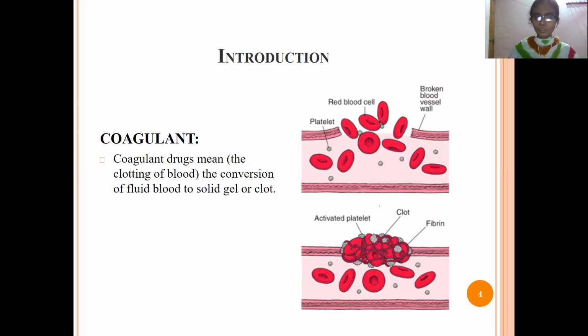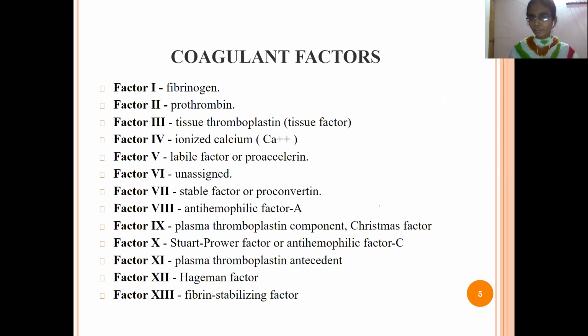That is the meaning of coagulant: it will clot the blood by converting the fluid blood into a solid gel or clot form. These are the coagulant factors responsible for converting liquid blood into solid gel. There are 13 factors that we have already studied in the first year in anatomy.